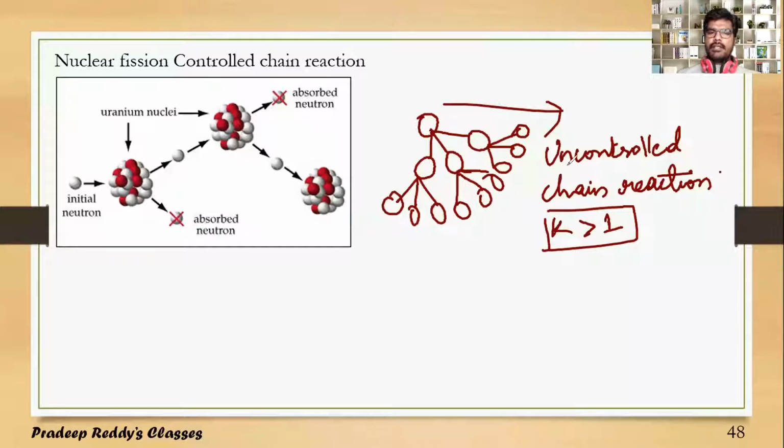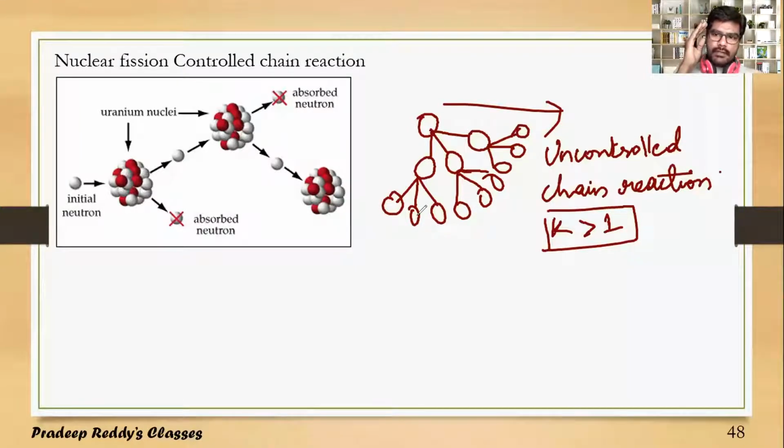In uncontrolled chain reaction, the amount of energy which is produced is an enormous amount of energy, and the surrounding temperature will be increased drastically. Therefore, apart from advantages, there are more disadvantages with such type of uncontrolled chain reaction whose K value is greater than 1. Therefore, you need to control the rate of reaction.